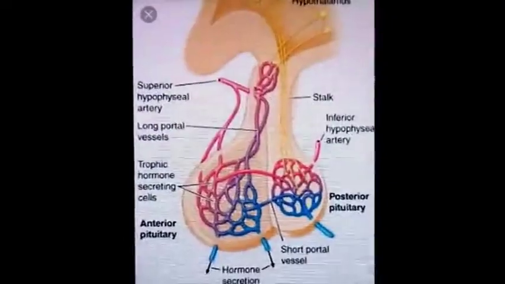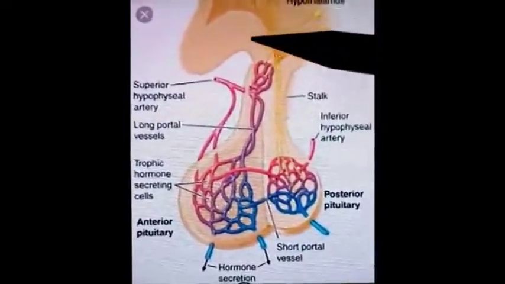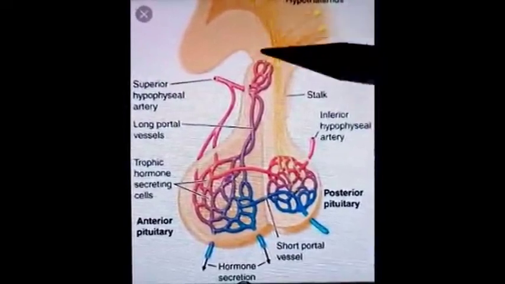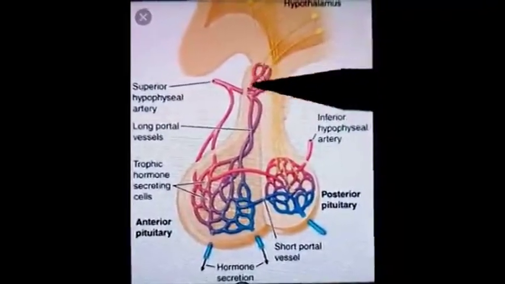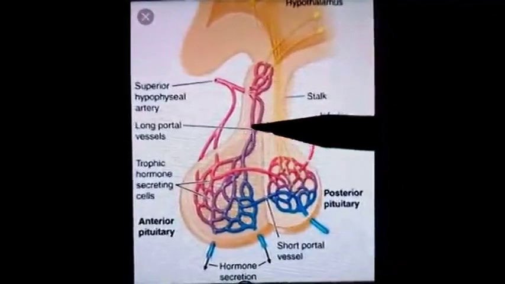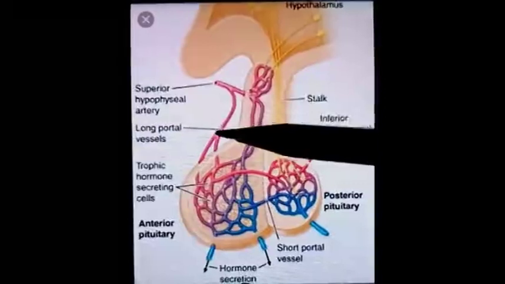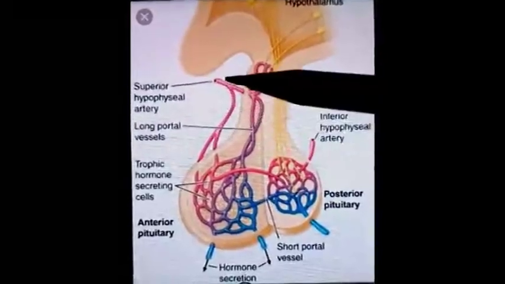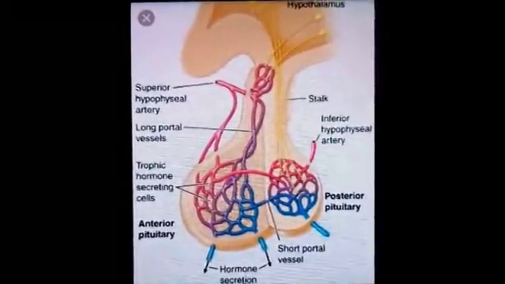Each superior hypophyseal artery supplies the anterior or ventral part of the hypothalamus and the upper part of the infundibulum, and for the lower part of the infundibulum it gives one separate branch known as the trabecular artery. So this is the trabecular artery arising from the superior hypophyseal artery and supplying the lower part of the infundibulum.